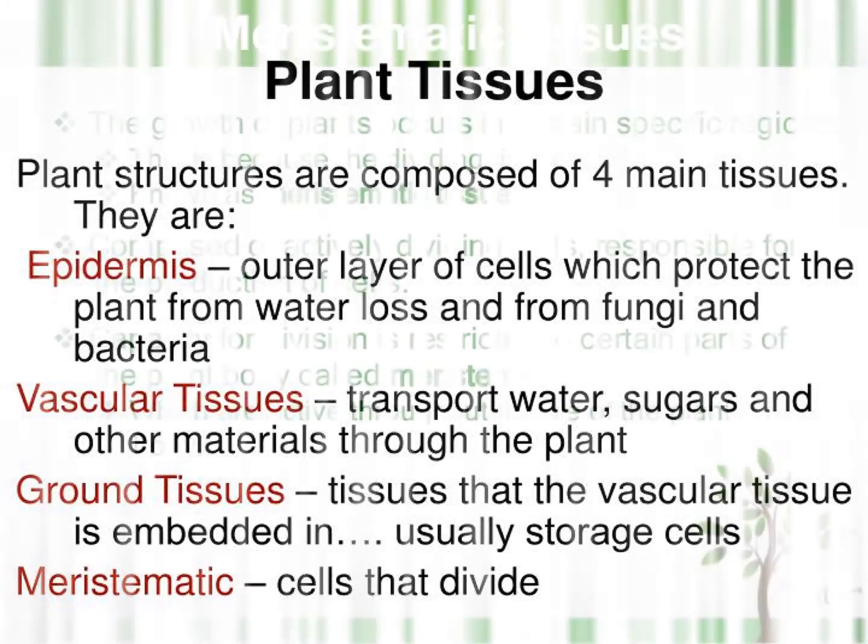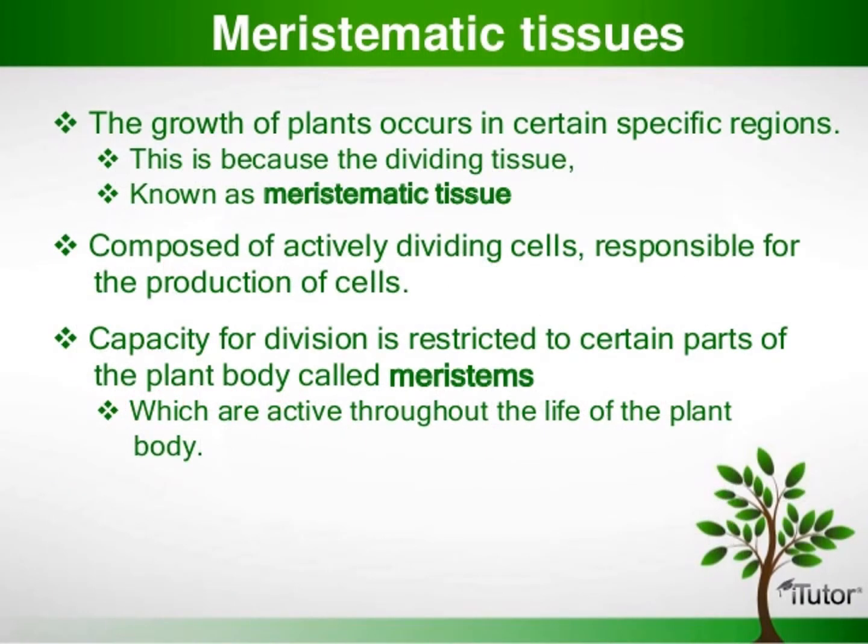Now we have meristematic tissues. What is meristematic tissue? Growth of plants occurs in certain specific regions. This is because of dividing tissue known as meristematic tissue.